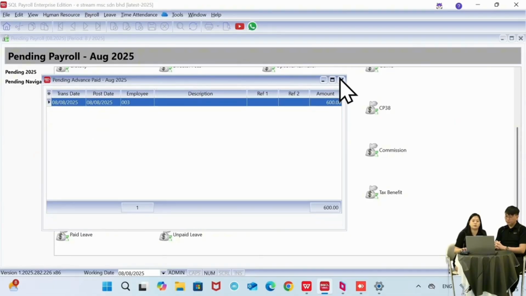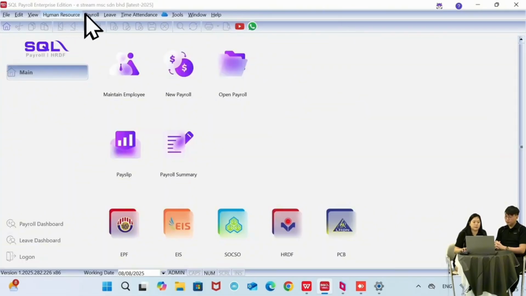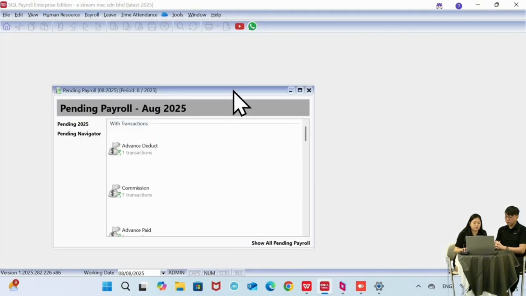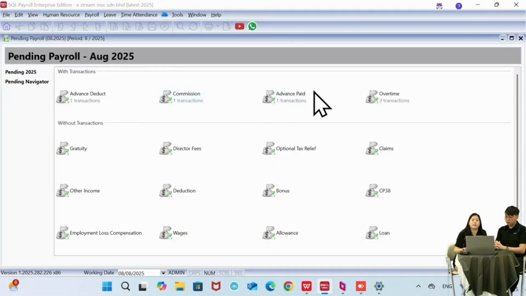Okay, and then close. But you have to take note, right? You can see just now I have keyed in under advance paid only. But if you look over here, the system will auto create a deduction for you. Because the logic is if you get an advance paid, then you have to pay back the money, right? You borrow the money, you have to return it. So the system will auto create it for you just in case you forget to deduct their salary for the advance.